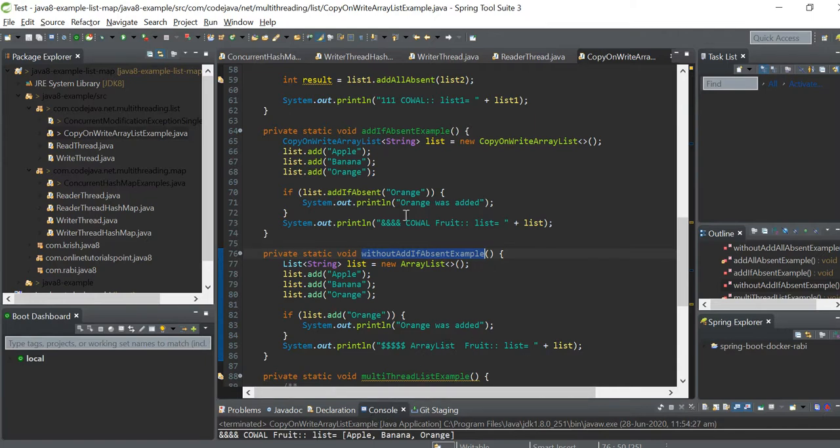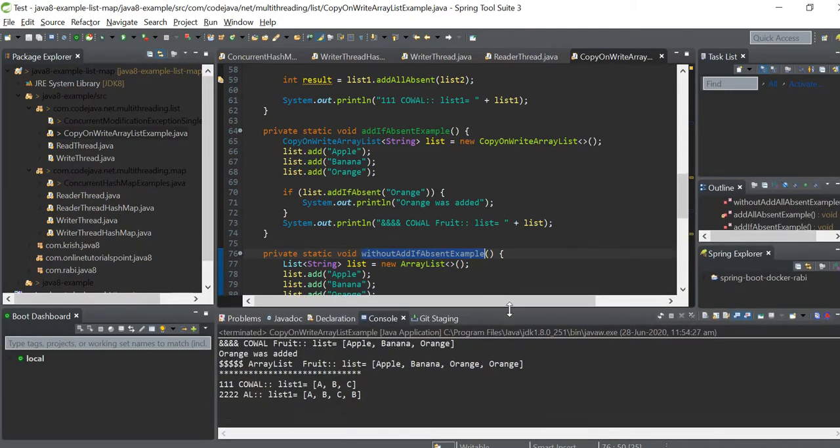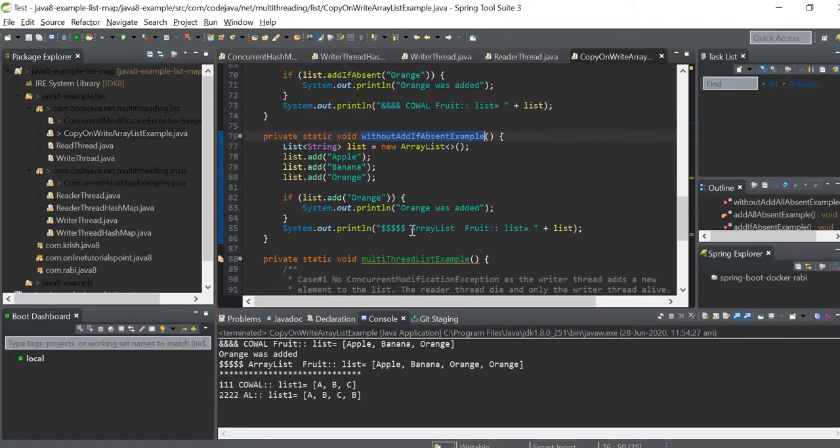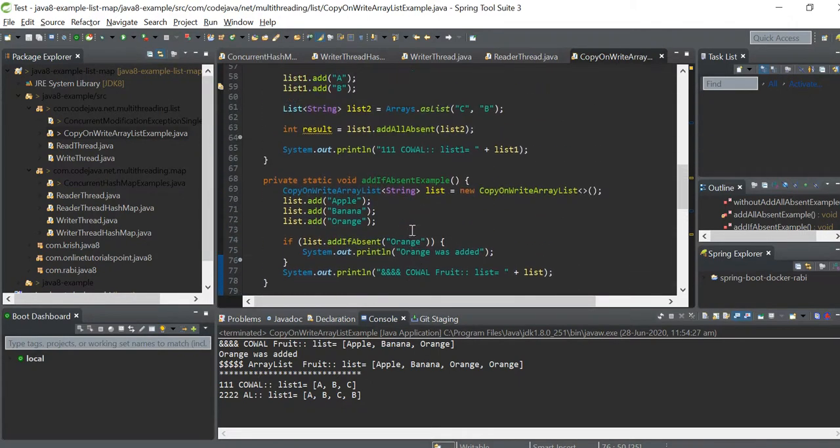Here for copy on write array list, apple, banana, orange. Orange is already there, so it is not going to add. Duplicate copy of orange is not there. For array list you will see that, but for copy on write array list you don't find it, right?